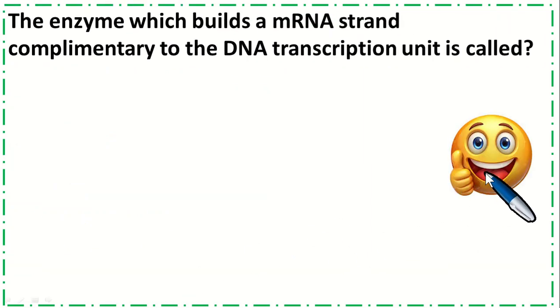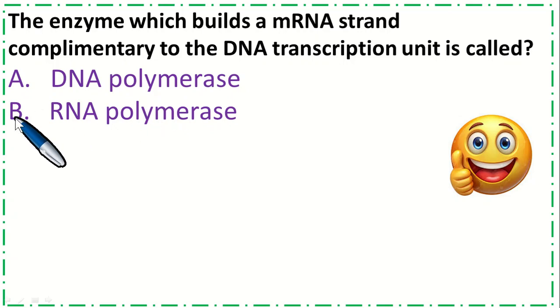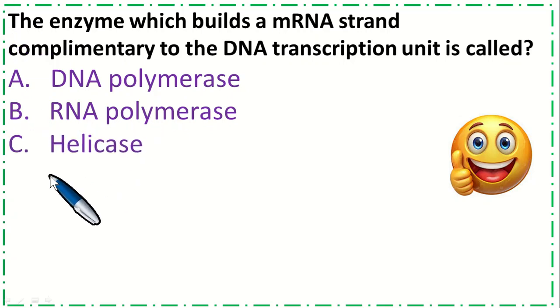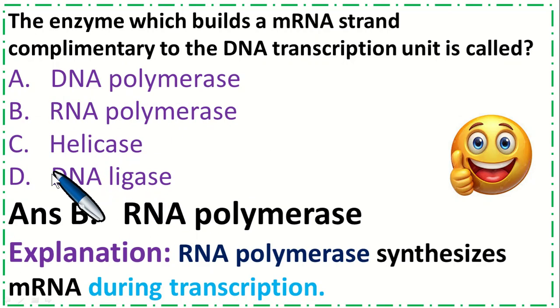The enzyme which builds the mRNA strand complementary to the DNA transcription unit is called? Option A, DNA polymerase; B, RNA polymerase; C, helicase; and option D, DNA ligase. So the correct option is B, RNA polymerase. RNA polymerase synthesizes mRNA during transcription.